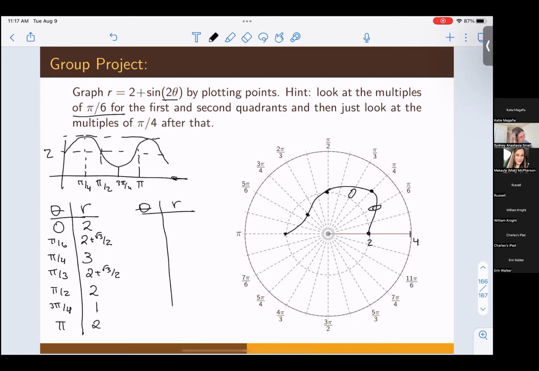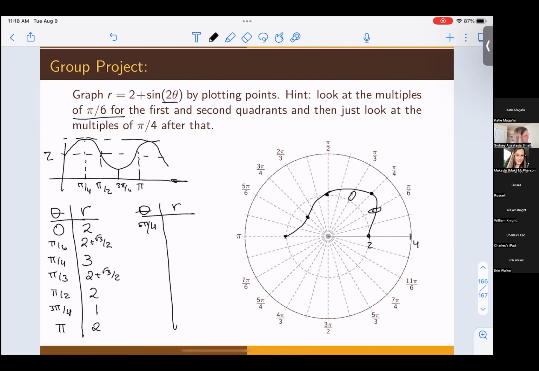I'm going to just ignore the multiples of pi over 6 now, just because I don't think we really need them. So let's next look at 5 pi over 4, ignoring 7 pi over 6. 5 pi over 4, we have a radius of 3. At 3 pi over 2, we have a radius of 2. This is just plugging these values for theta into the equation and seeing what r we get out. 7 pi over 4, we have a radius of 1. And then at 2 pi, we have a radius of 2. So 5 pi over 4, we're out at 3. At 3 pi over 2, we're out at 2. 7 pi fourths, we're down to 1, and then we're back out at 2. So that shape, we can imagine, kind of looks something like this.